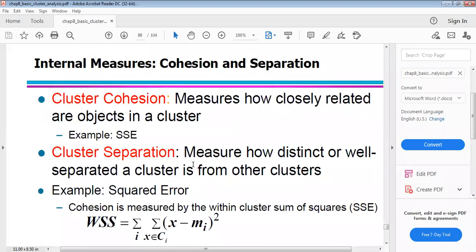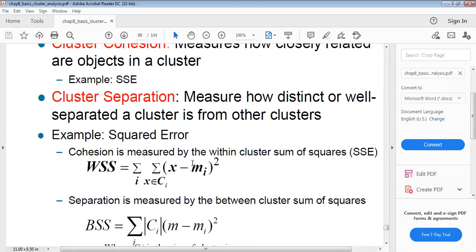These are the internal measures: cohesion and separation. Cluster cohesion measures how closely related the objects in a cluster are. That is simply SSE, which you can call cluster cohesion. Separation measures how distinct or well separated a cluster is from other clusters. So cohesion is WSS, and separation you represent as BSS.